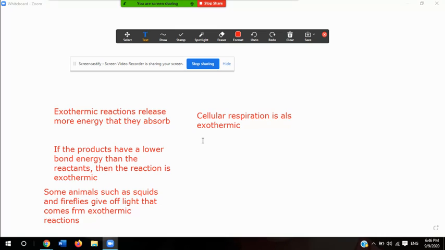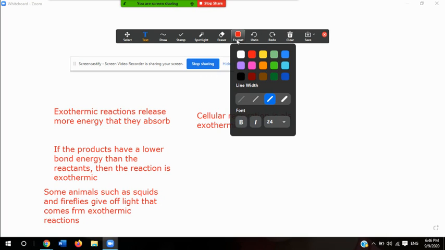Now let's talk about endothermic. Okay. An endothermic chemical reaction absorbs more energy than it releases. Now let me change the color so we can distinguish.